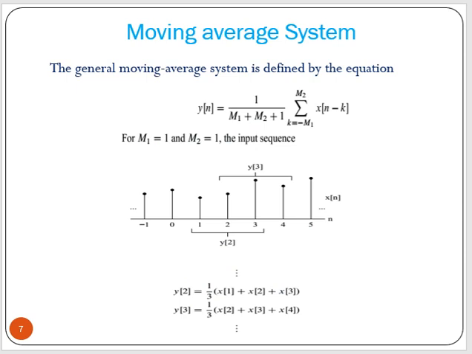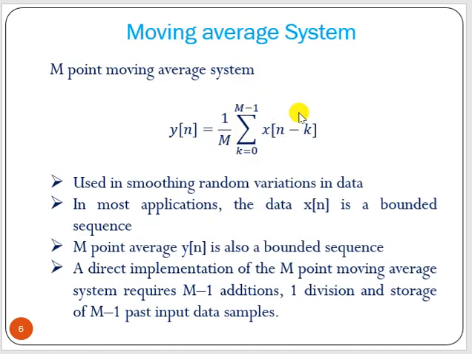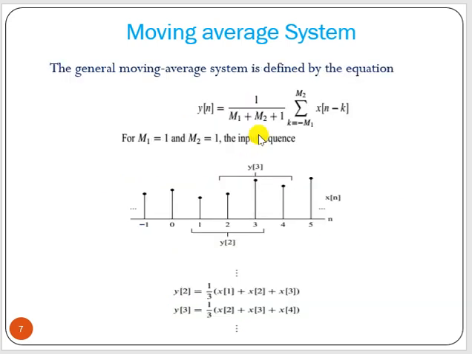Now, let us take another example of a moving average system. In the previous case, we did it for causal signals, 0 to M minus 1. Now here we have minus M1 to M2.